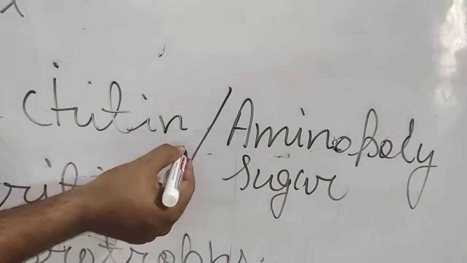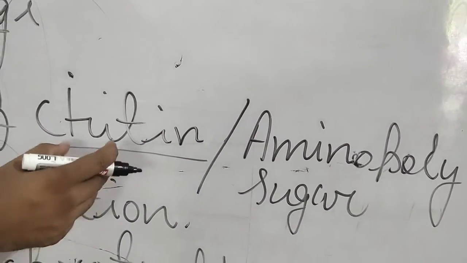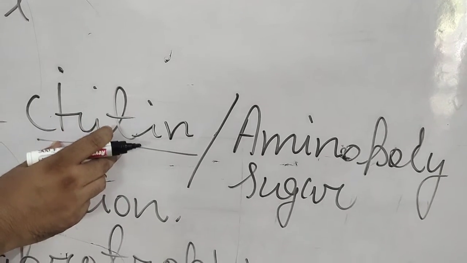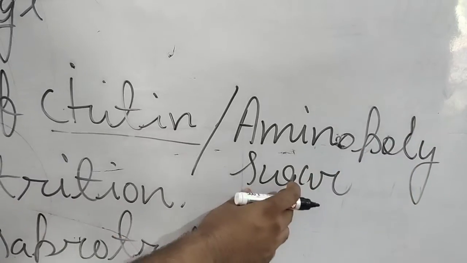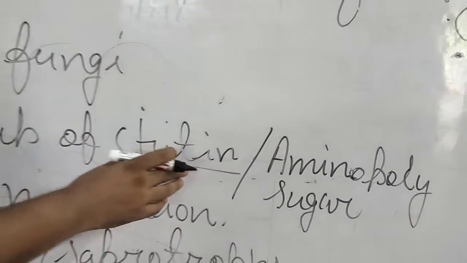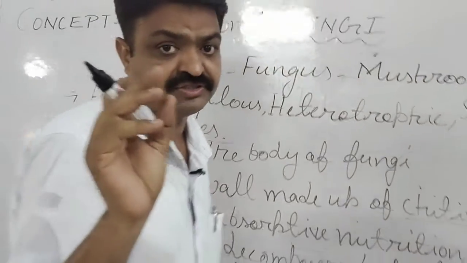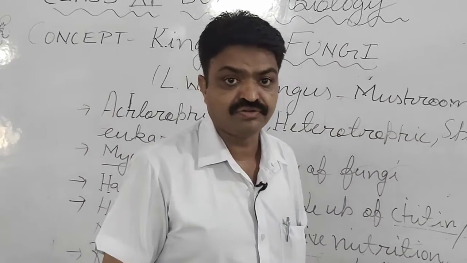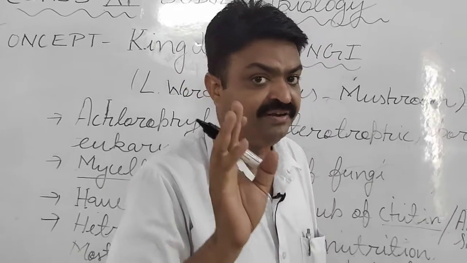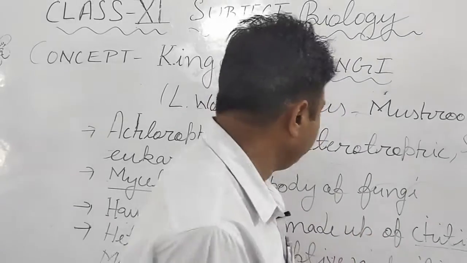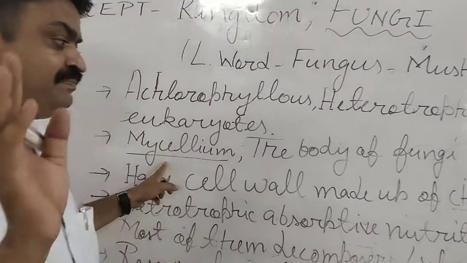It is a biochemical substance made up of amino polysugar polymers. So their cell wall is made up of chitin. It is the most important question from the exam point of view, student. Their cell wall is made up of chitin, and their whole body is known as mycelium.